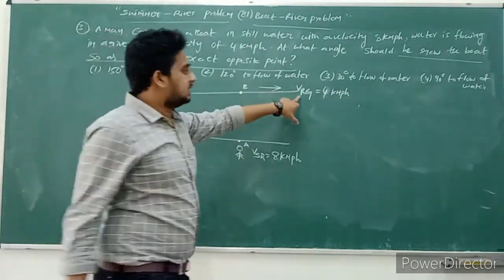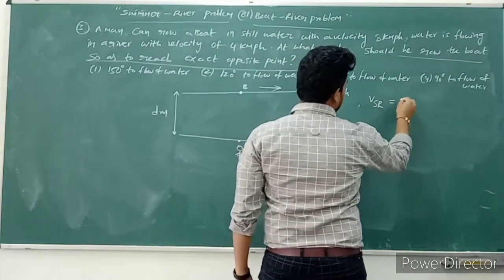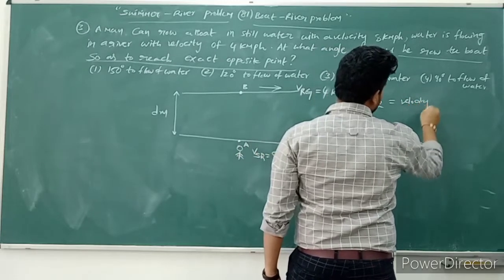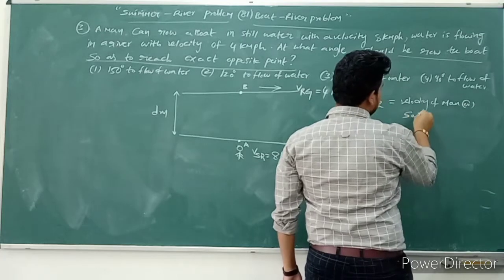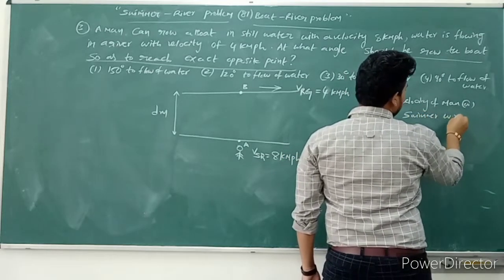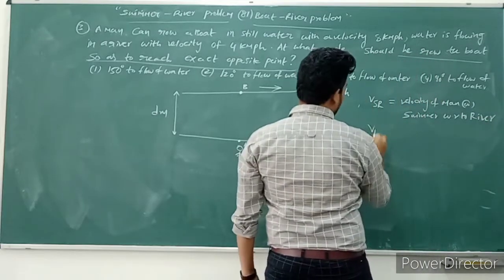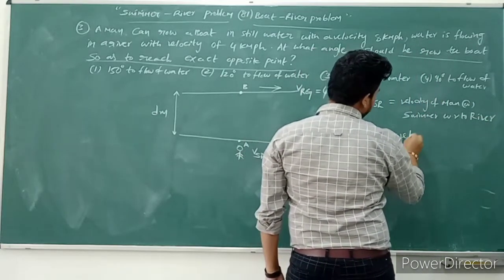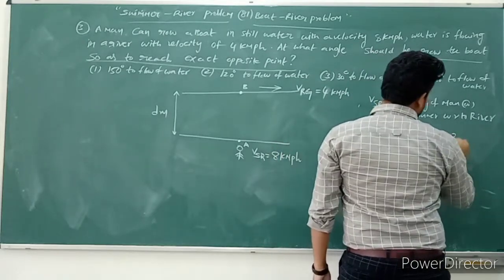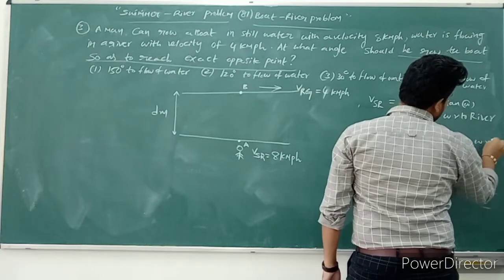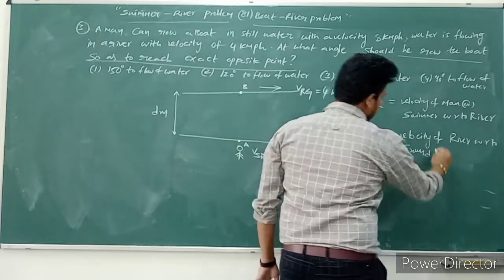Here V_SR is nothing but the velocity of the man or swimmer with respect to the river. Next, V_RG is the velocity of the river with respect to ground. Okay, so these are the quantities.